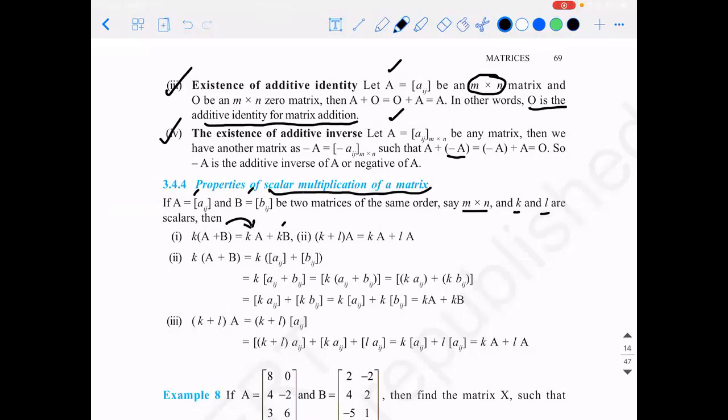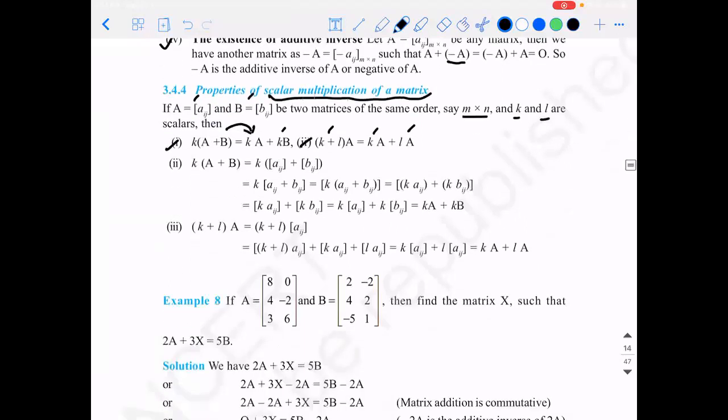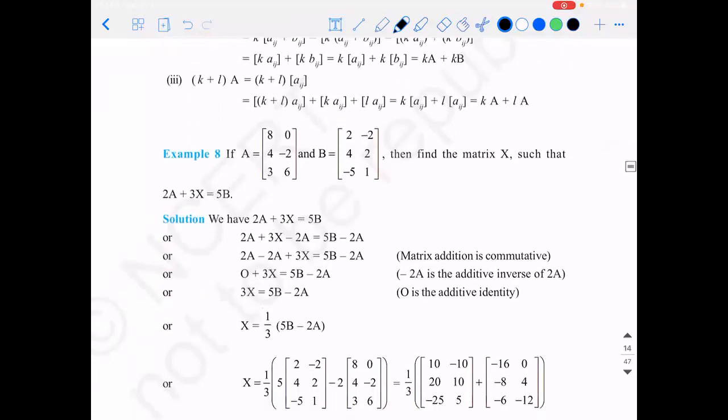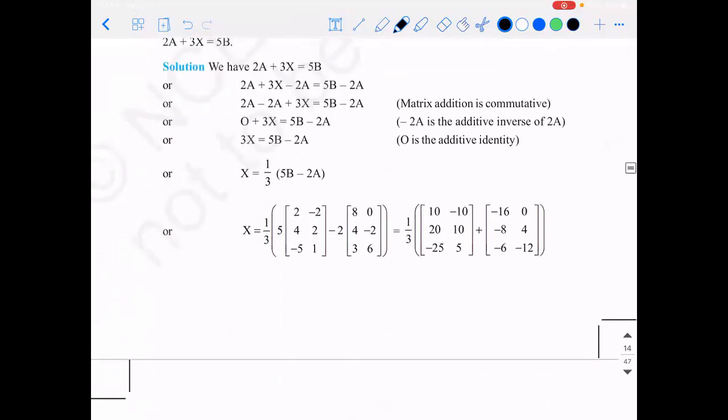But I cannot call it distributive law because you're not performing the operations between the same set. One is a number and one is a matrix. Correct? So K times A plus K times B. Similarly, you add the scalars and multiply with the matrix, or you multiply the individual scalars with the same matrix and add them. They both are the same. So these are the 2 important properties that are associated. I hope you guys can handle these problems. You can try it.